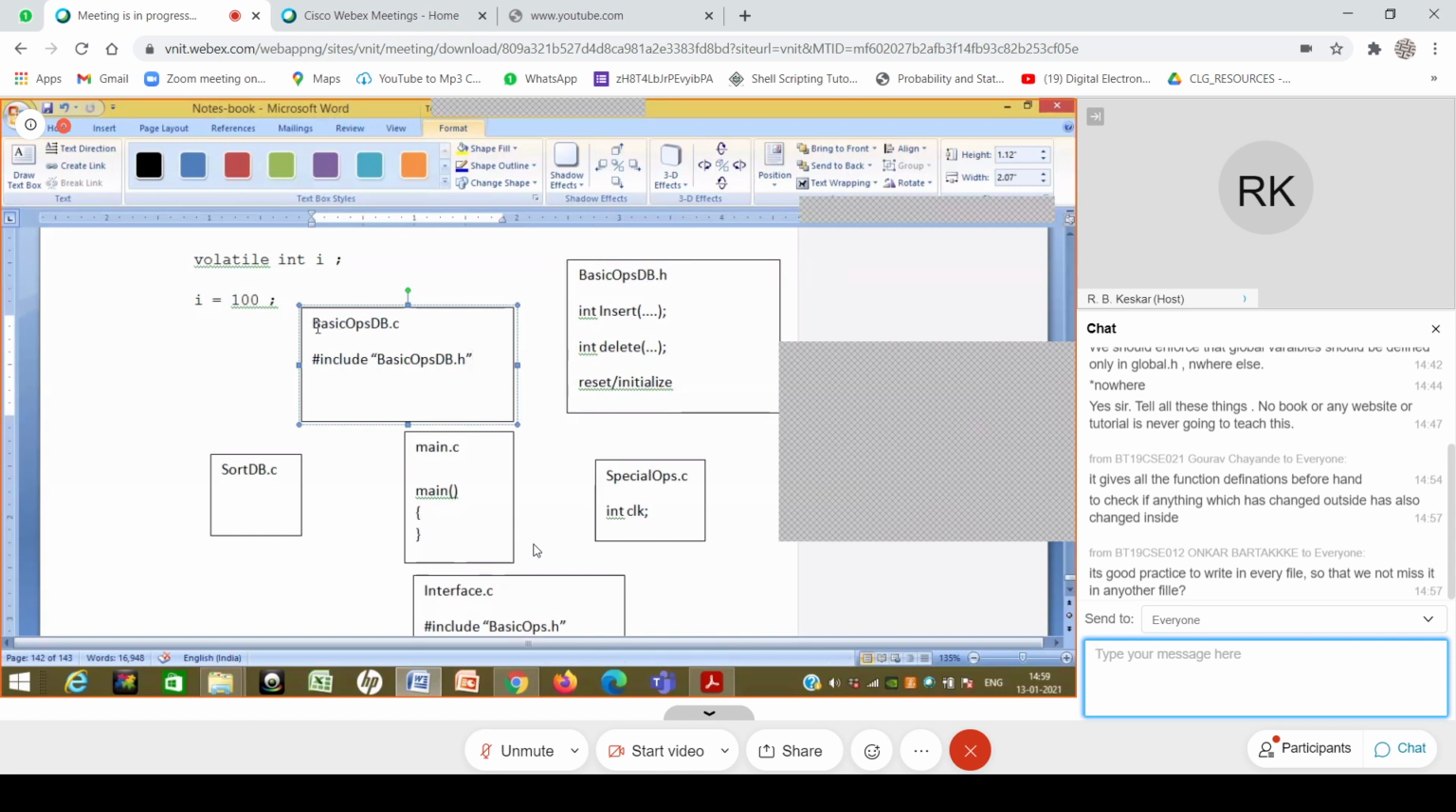So this basic ops db.c wants to capture it as a read, because many times it might happen that your manager might be holding this file basic ops db.h, and the manager is making these changes because he's coordinating among all of these people. He says okay, interface.c requires a change in insert, and he makes the changes over here. If he doesn't tell you, then you will be frustrated later on and you will be blamed that your function is not working.